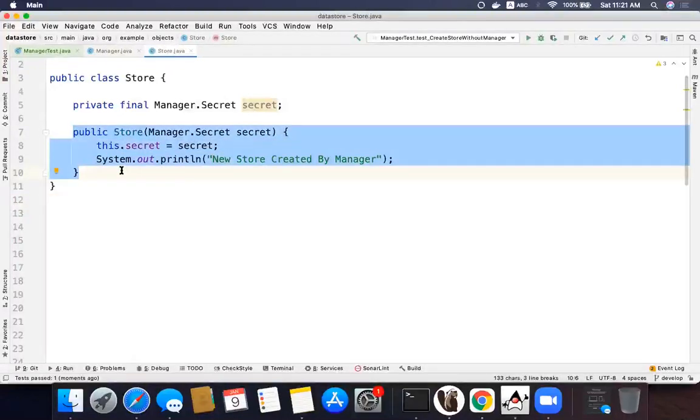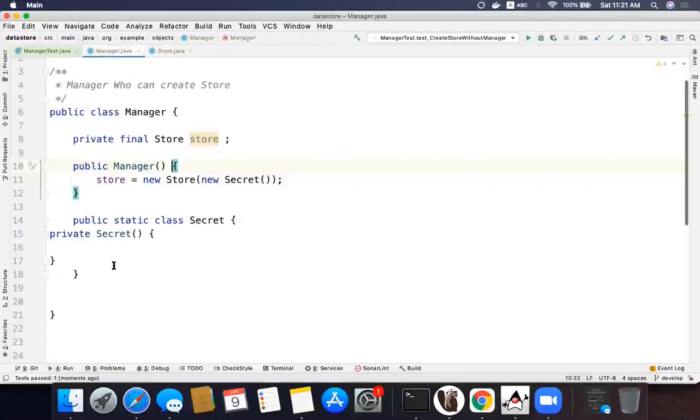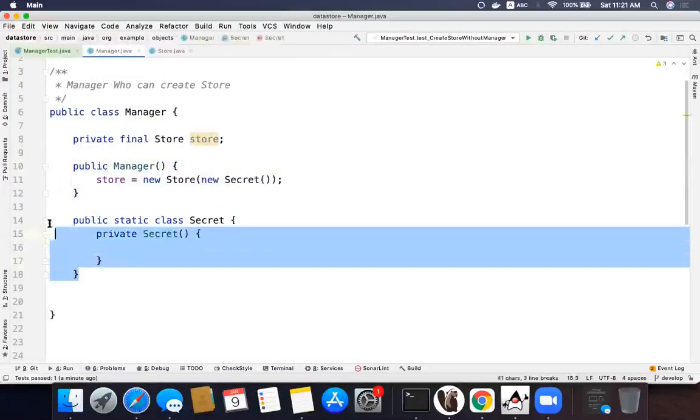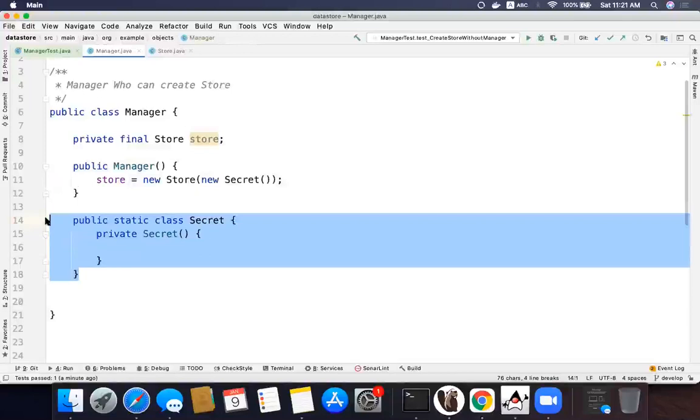Yeah, this is the mechanism you have used in secret.